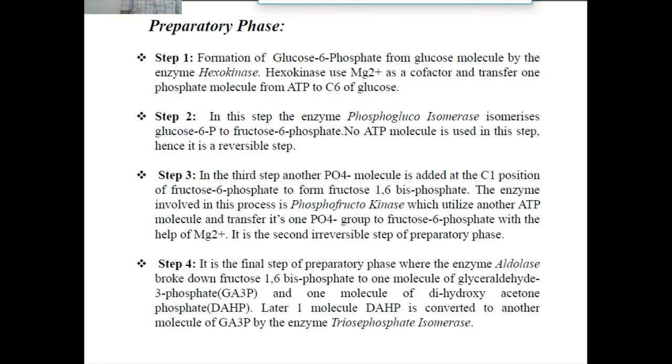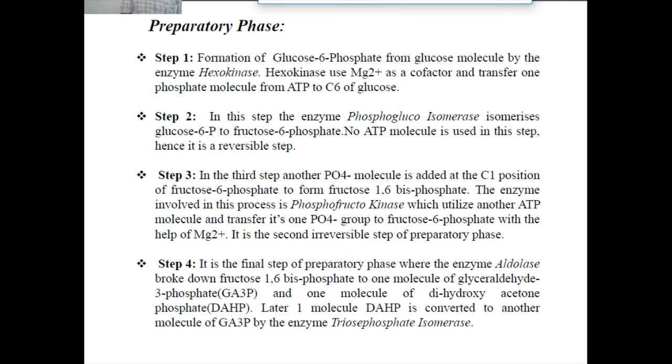We can summarize the entire reaction of glycolysis as follows. Preparatory phase. Step first is formation of glucose 6-phosphate from the glucose molecule by the enzyme hexokinase. Hexokinase uses magnesium 2+ as a cofactor and transfers 1 phosphate from ATP to carbon number 6 of glucose. In the second step, the enzyme phosphoglucoisomerase converts glucose 6-phosphate to fructose 6-phosphate.